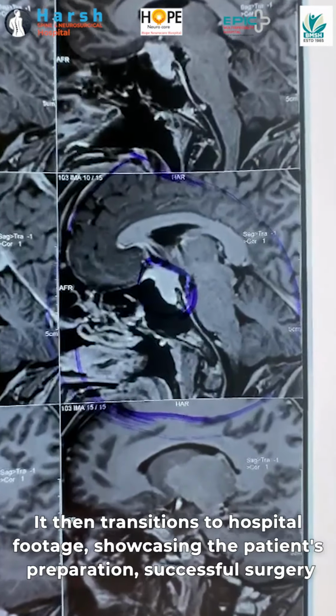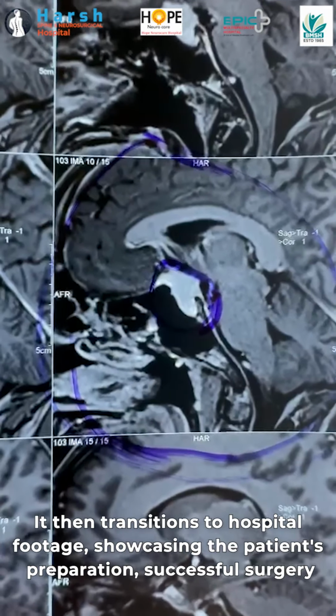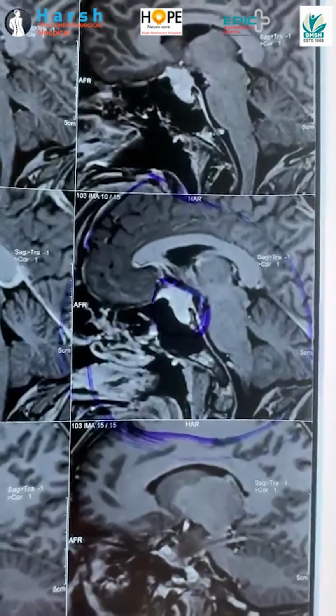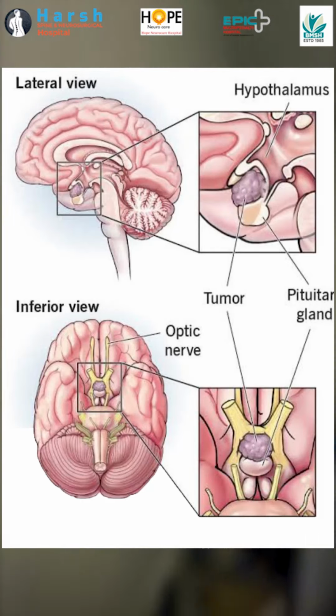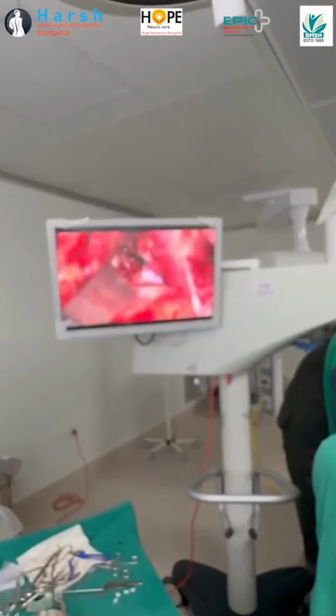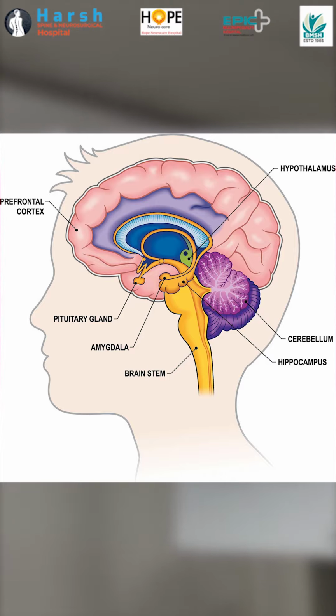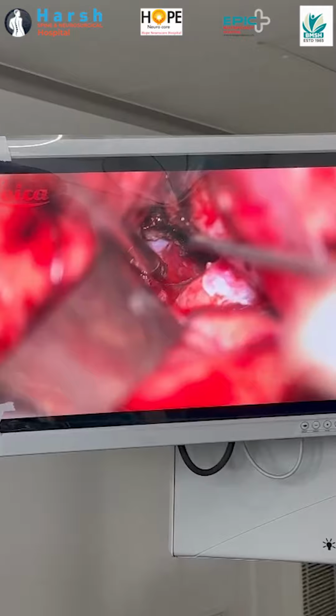This is the cellular suprasellar meningioma. This is causing compression over the optic nerve on both sides. So the patient was having vision problems. So this is the right side craniotomy. I would like to show the anatomy.